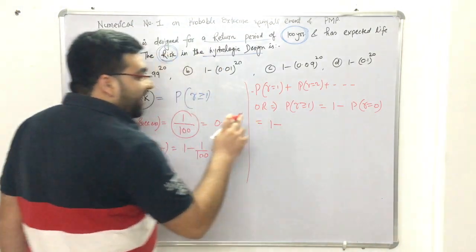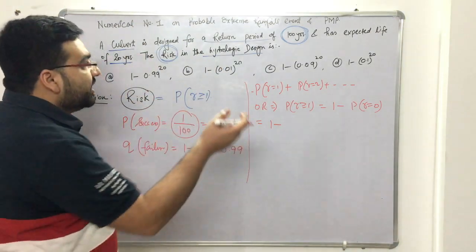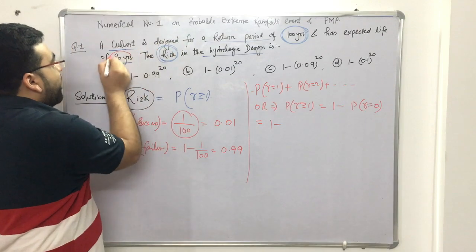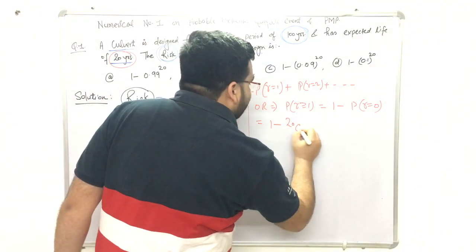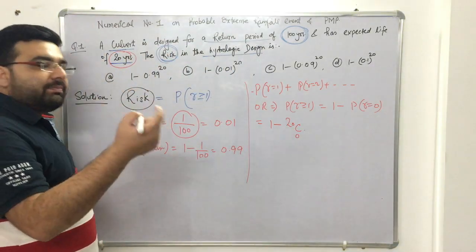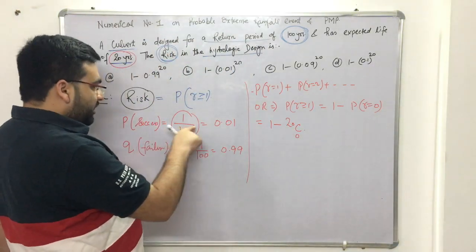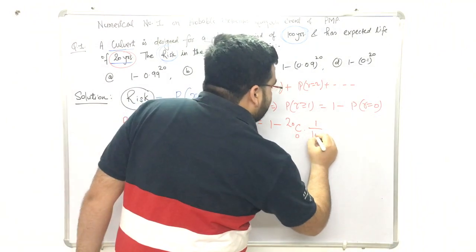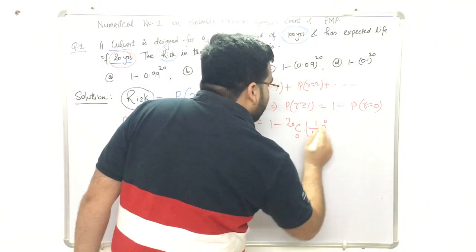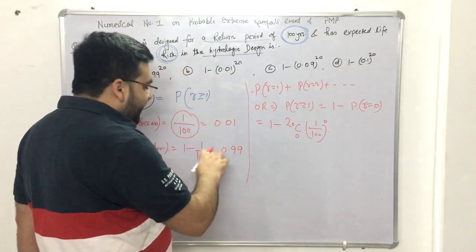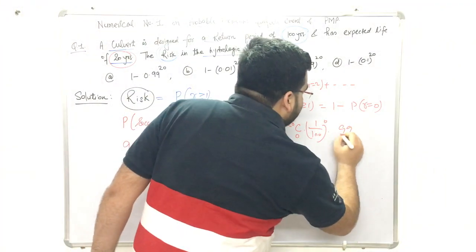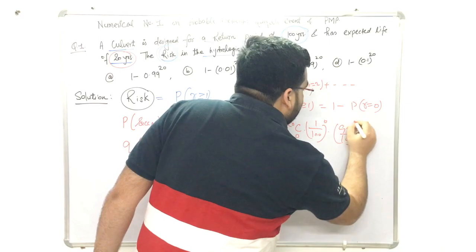That is NCR, where N is the number of years. The culvert has been designed for 20 years, so 20C0 into P raised to the power 0. P is how much? 1 upon 100. So 1 upon 100 raised to the power 0, into Q raised to the power 20. How much is Q? 0.99 or 99 upon 100. So 99 upon 100 raised to the power 20.